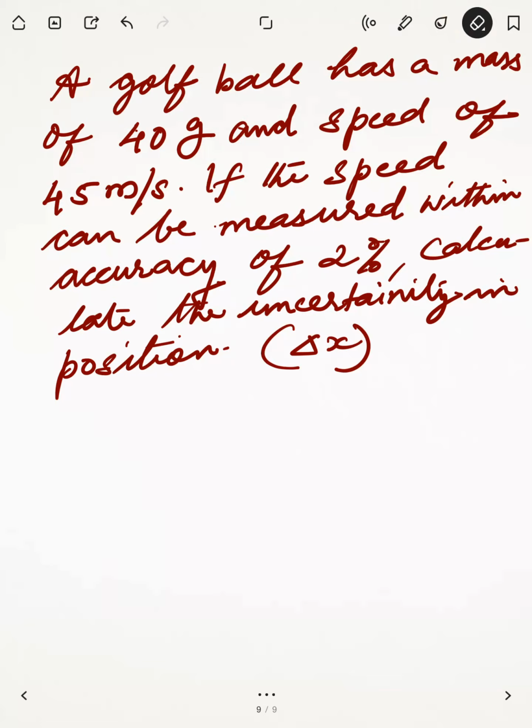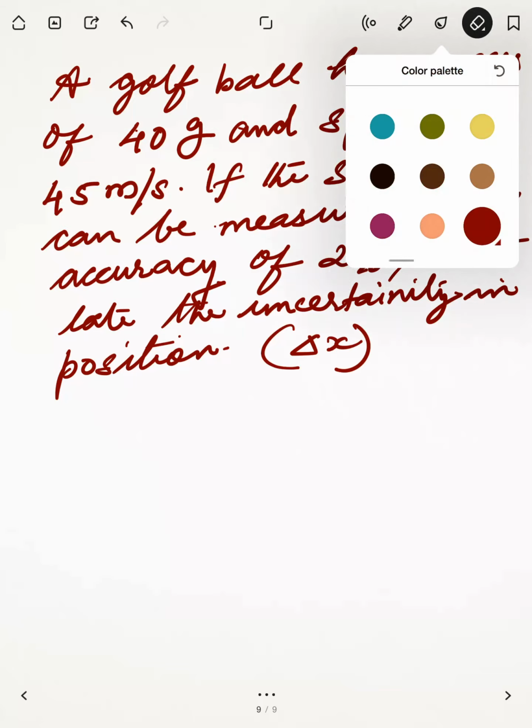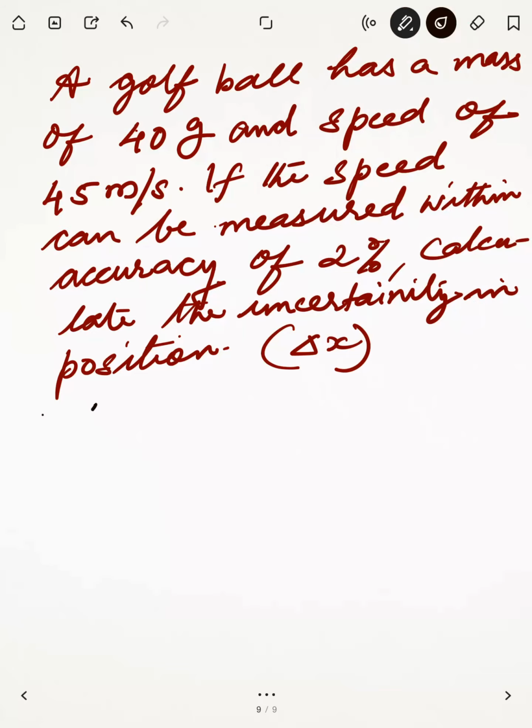Okay, golf ball 40 gram. That means its mass is higher, not like our electron. Whatever it is, you are going to calculate that delta x into delta v is greater than or equal to h upon 4 pi m.